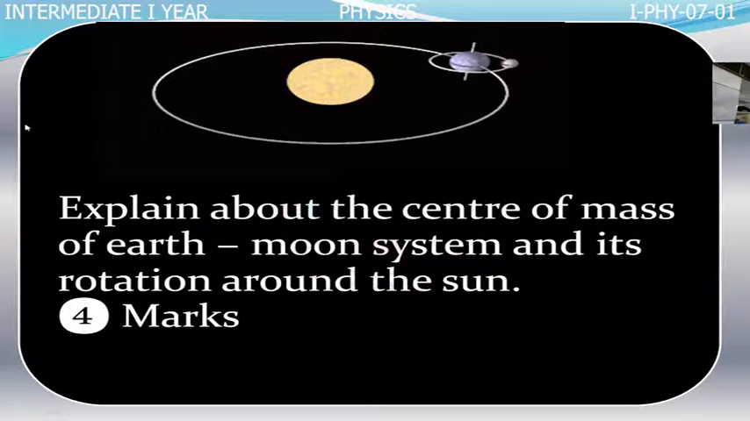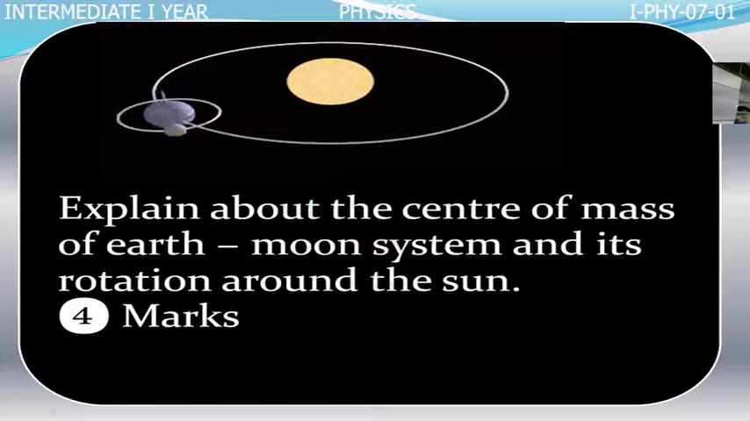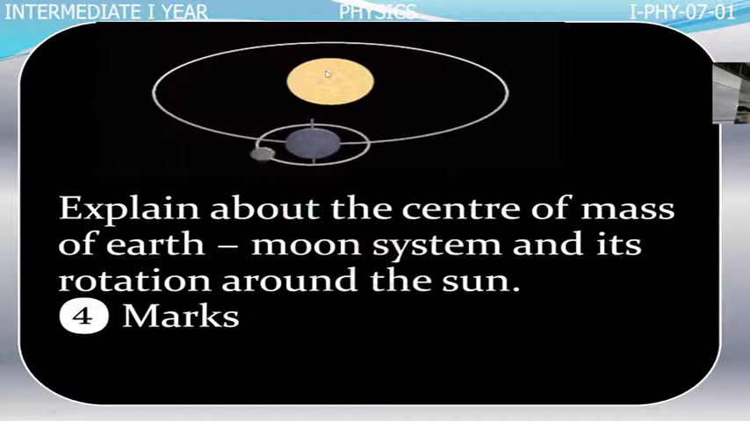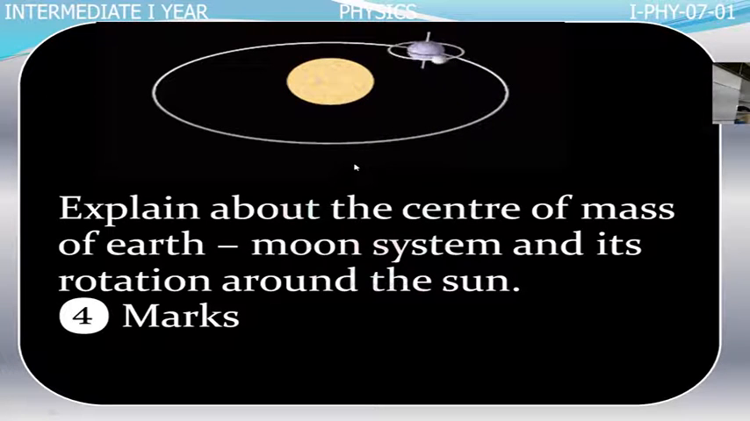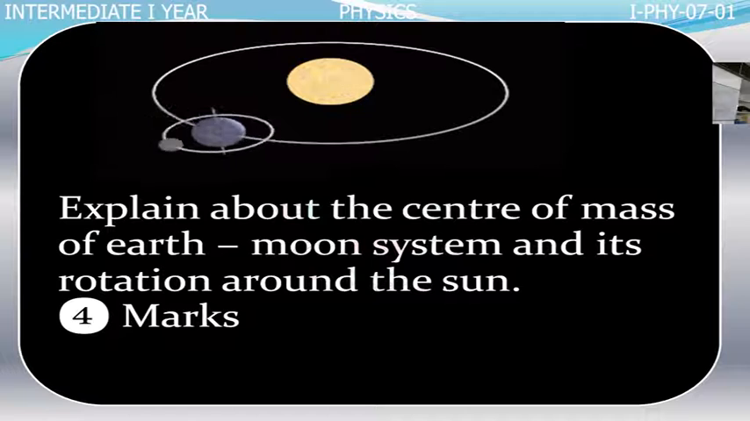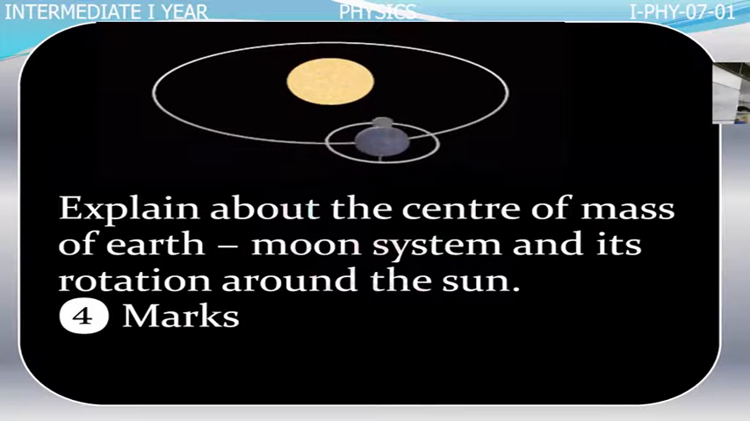So here I am showing one video. Just that video is enough to write the entire answer for this 4 marks. Now in that video there are sun, earth, moon. Here is sun, this is earth, this is moon. So what are you observing? Moon is revolving around the earth in a circular path. Earth is revolving around the sun in an elliptical path.